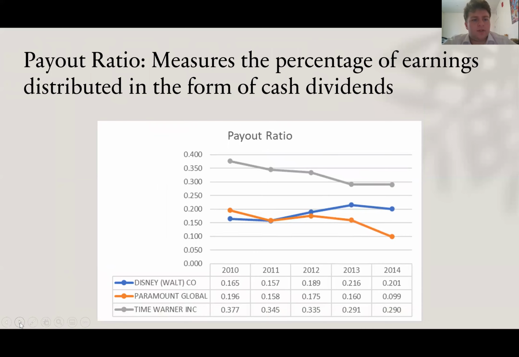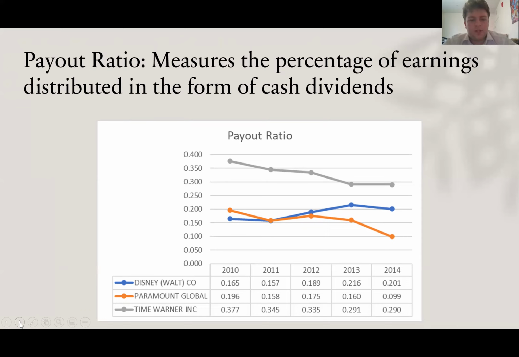So the next ratio is the payout ratio, which measures the percentage of earnings distributed in the form of cash dividends. A low payout ratio can signal that a company is reinvesting the bulk of its earnings into expanding operations. A payout ratio over 100% indicates a company is paying out more in dividends than its earnings can support, which some view as an unsustainable practice. There is not a single number for an ideal payout ratio because it depends on the industry the company is in.